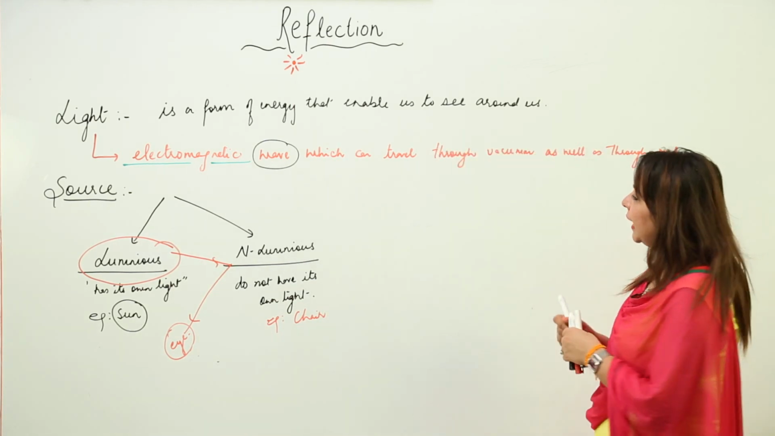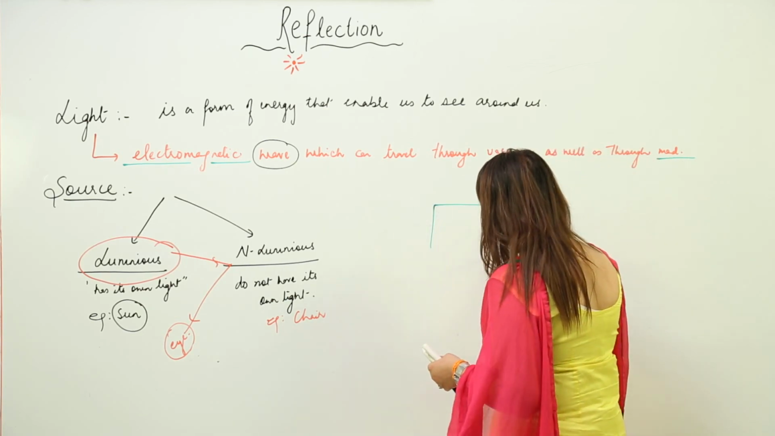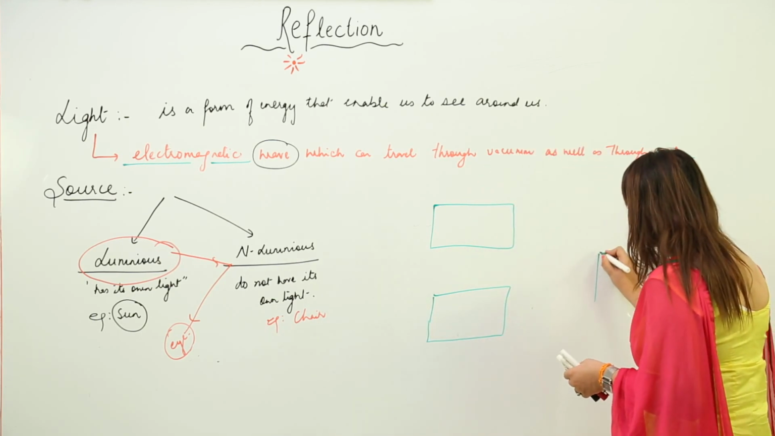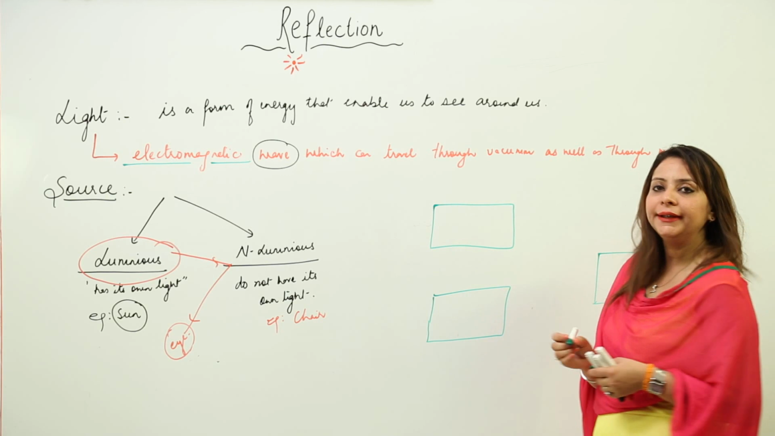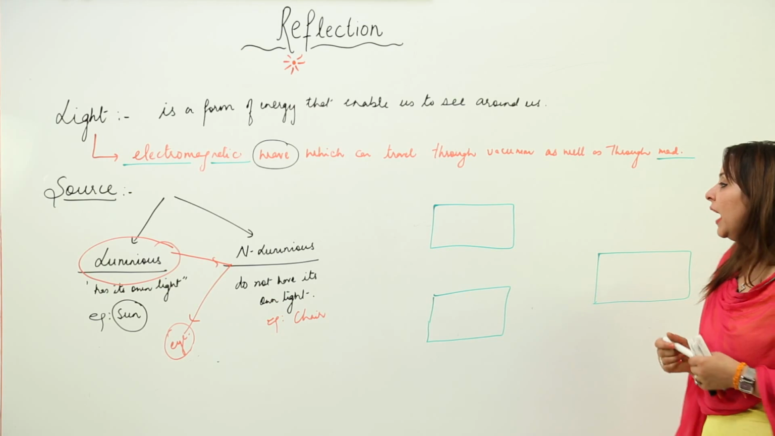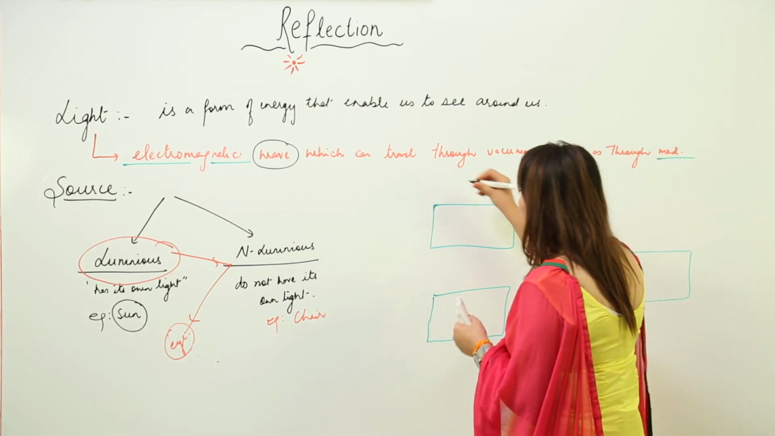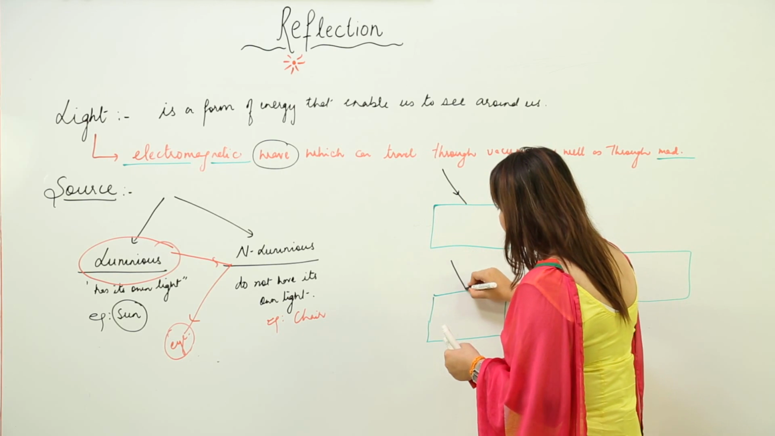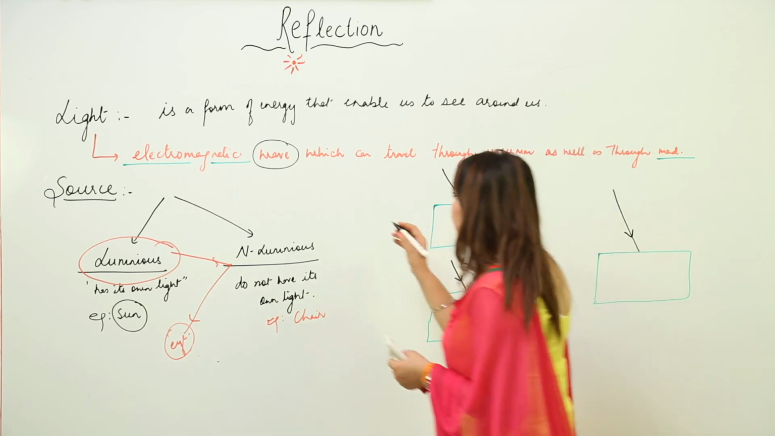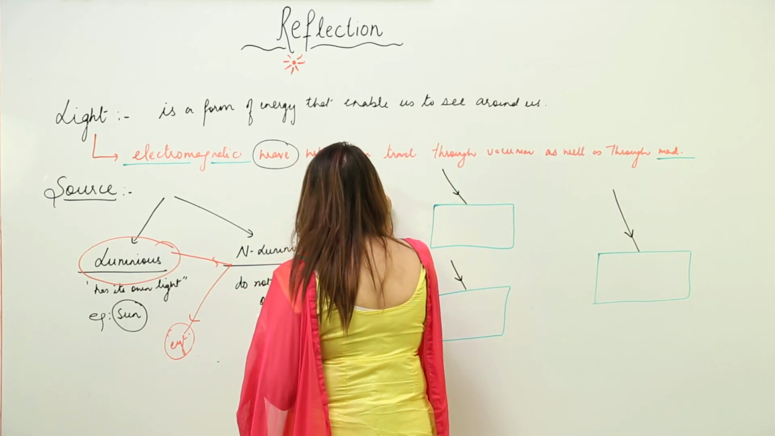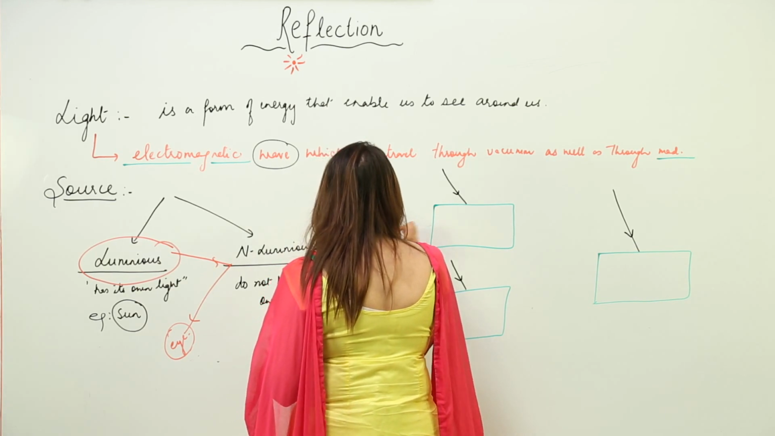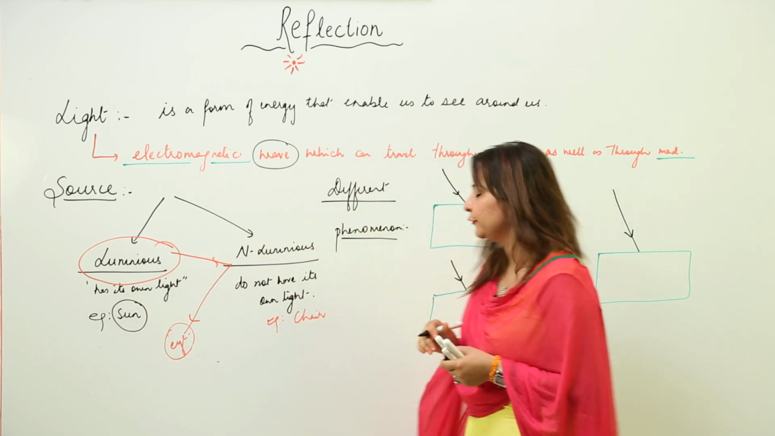Now suppose I have this surface, let me make 3 surfaces. We will see what kind of phenomena light can show when it falls on any surface. Suppose these are my surfaces, the same surfaces, there is nothing different in them, and on all of them light is falling. Now we see the different phenomena occurring when light falls on any surface.